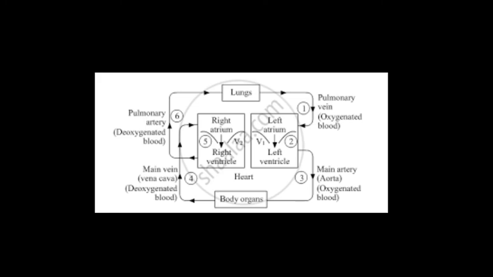If we talk about fish, fish have a two chamber heart, which consists of one atrium and one ventricle. They do not have lungs. In fish the heart pumps deoxygenated blood to the gills, and oxygenation of blood takes place in the gills. So the flow of blood in fish is called single circulation, because the blood passes through the heart of the fish only once in one complete cycle of the body, but human beings have double circulation.